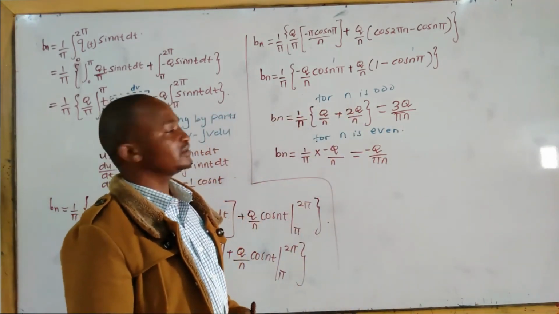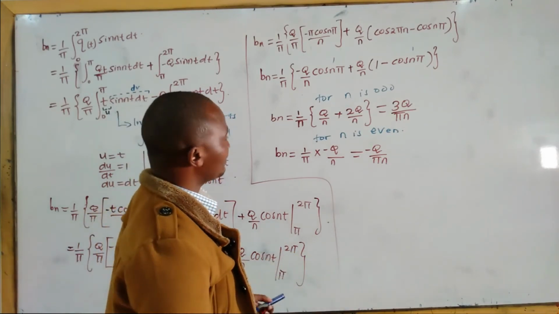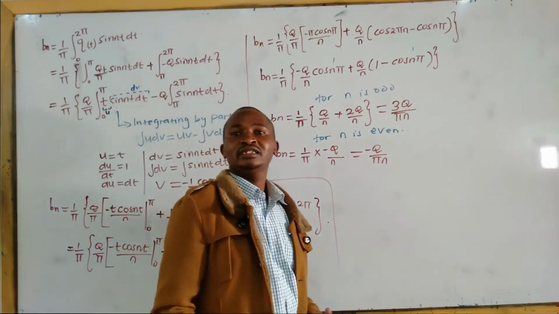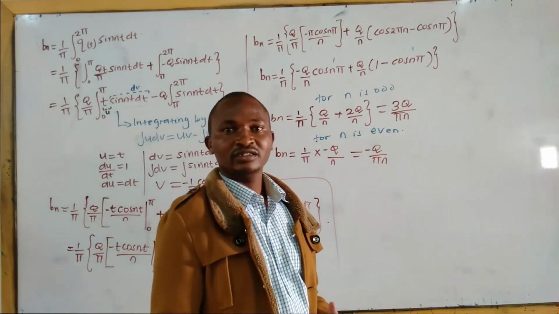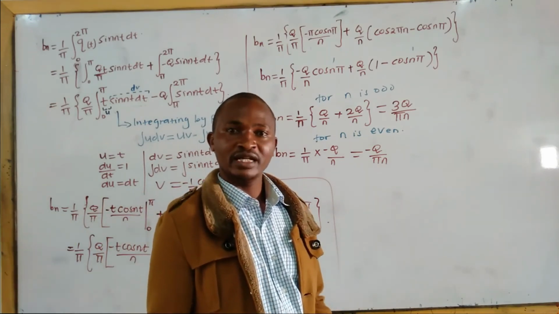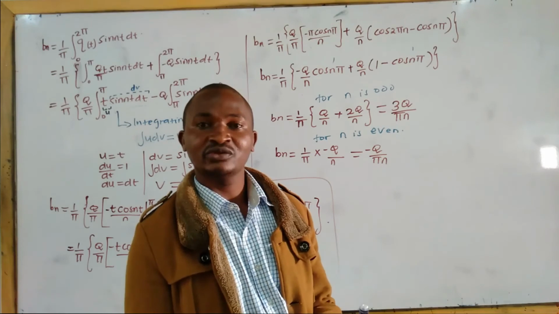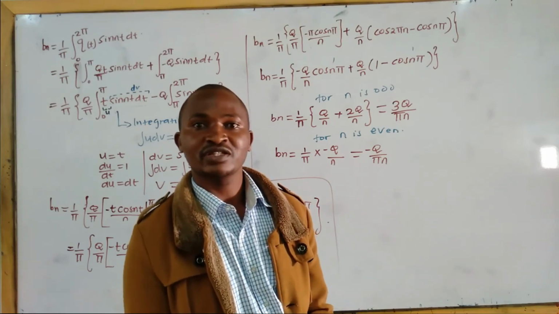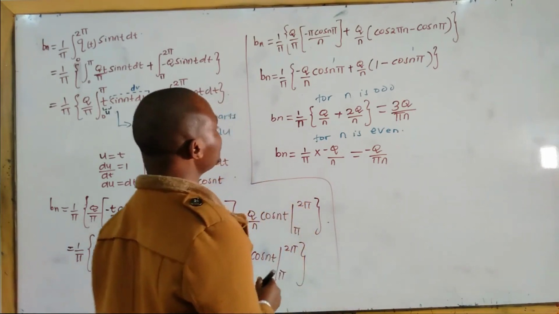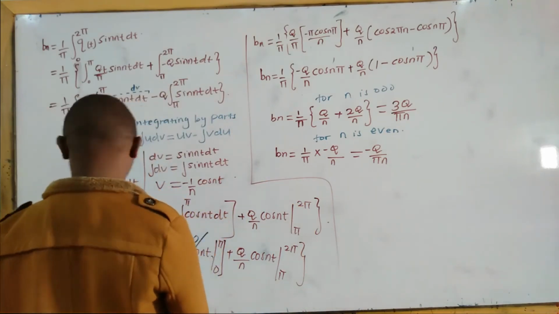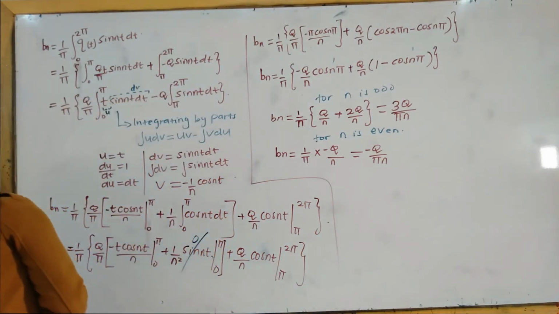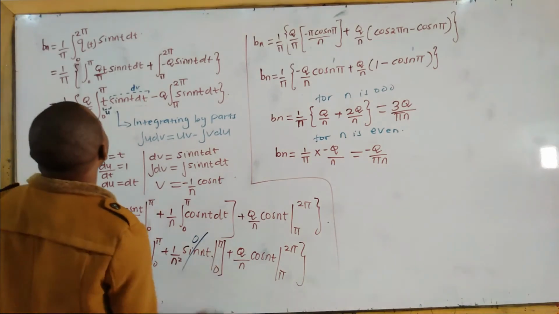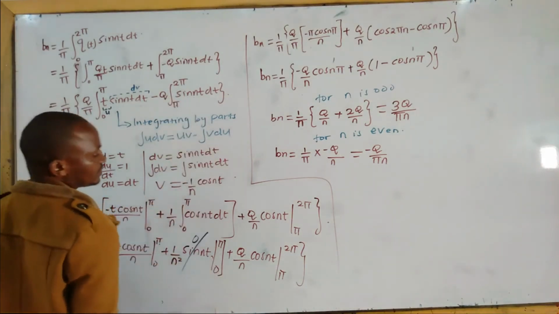Now that we have determined the values of an, a0, and bn, we can bring the result together and do the summation for the Fourier series. Let me make use of this space here.